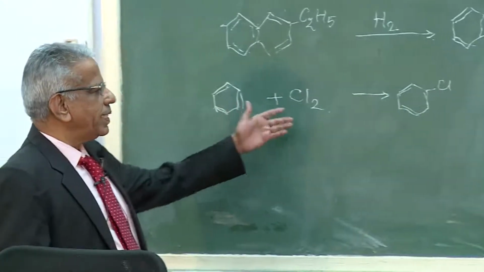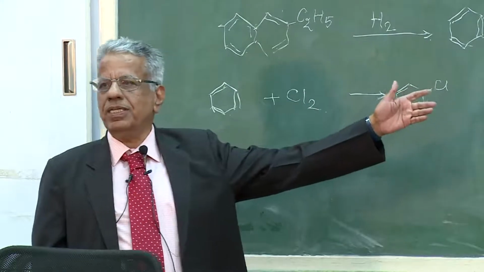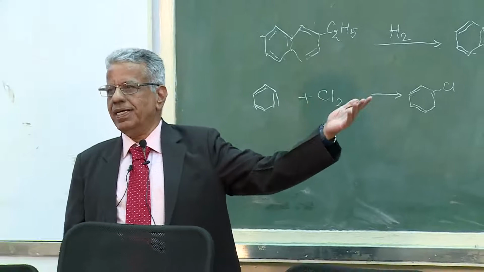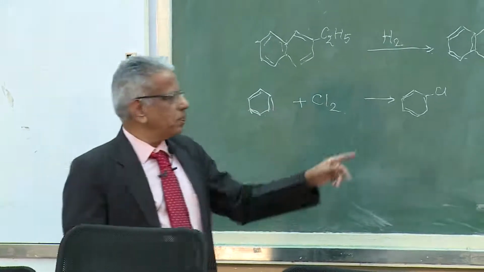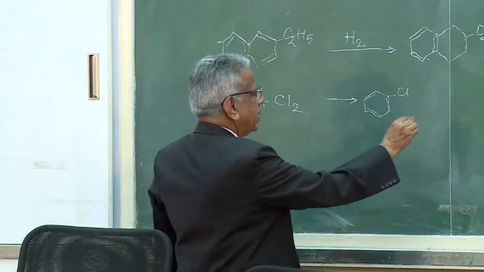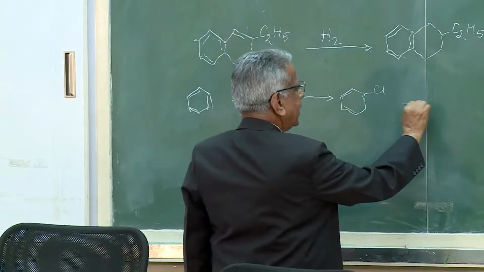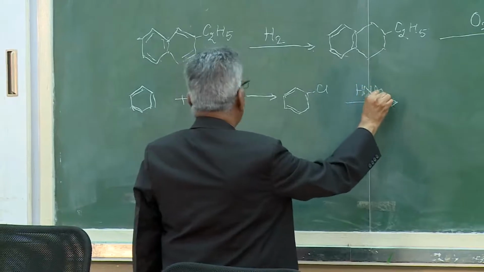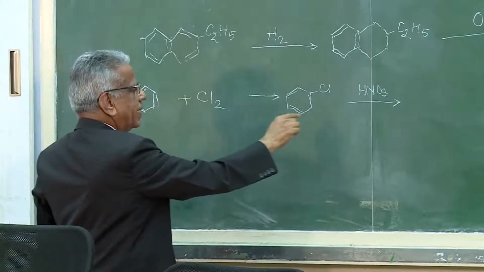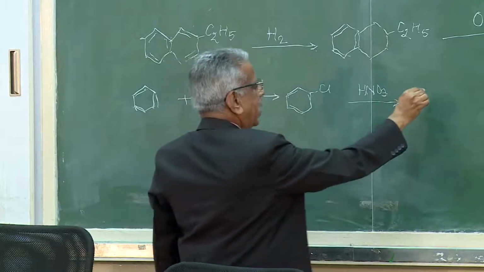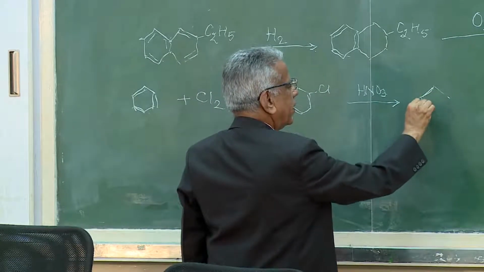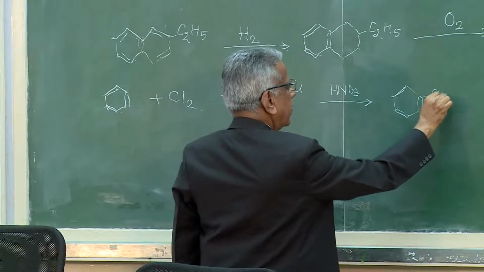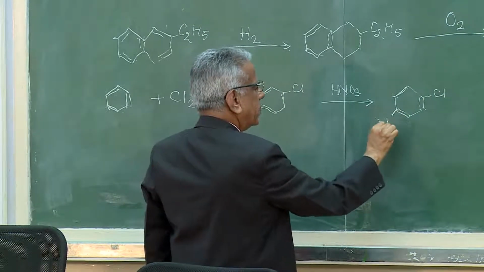Whenever we do chlorination, of course, it does not stop here, we get dichloro, trichloro, and we need to distill for getting pure chlorobenzene, which we then nitrate. So, the first step is chlorination, the second is nitration, and we get nitrochlorobenzene.